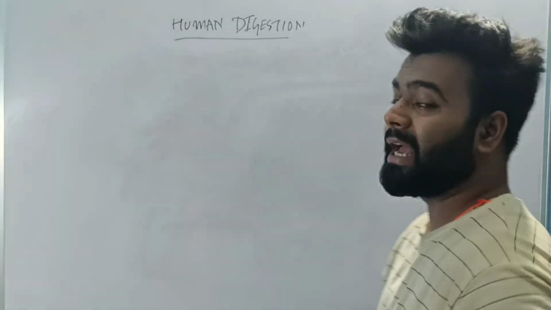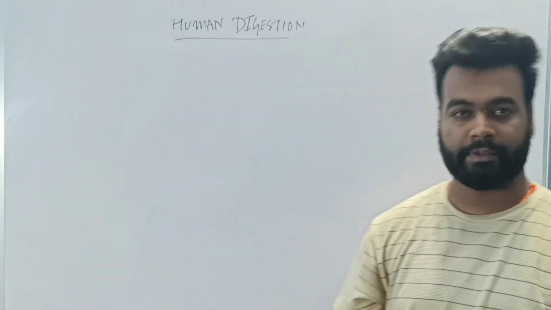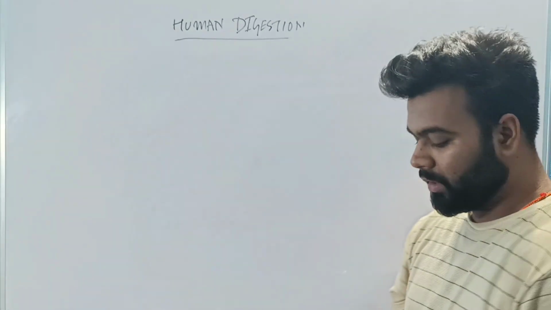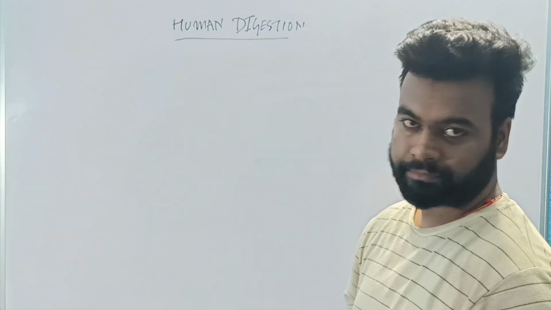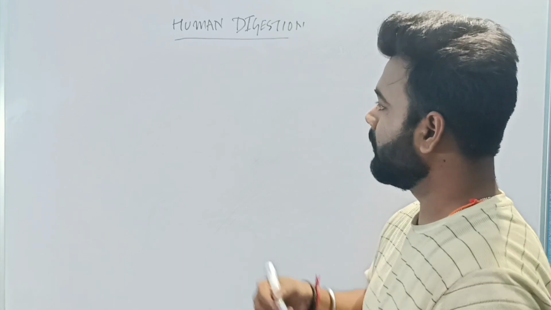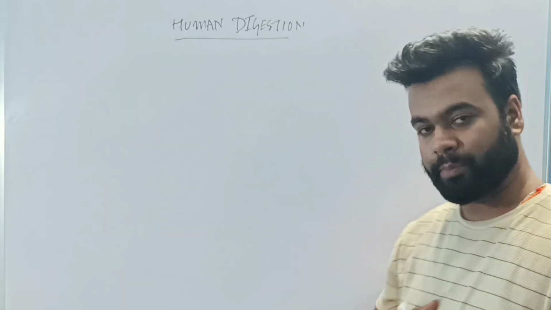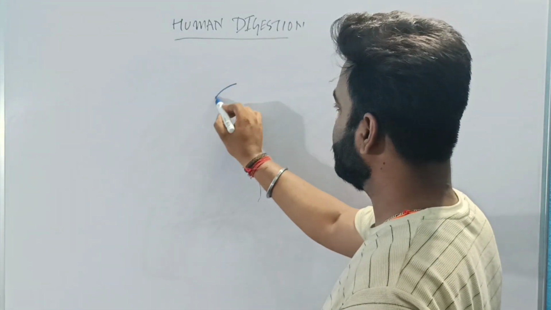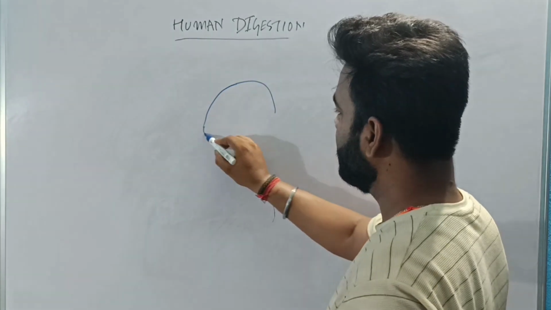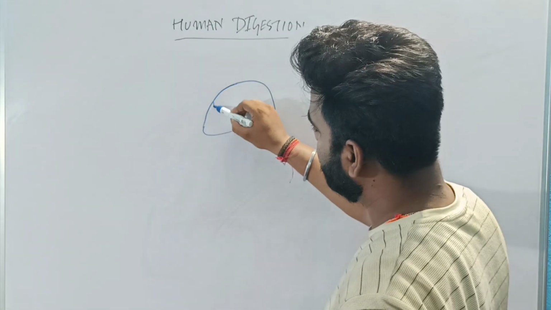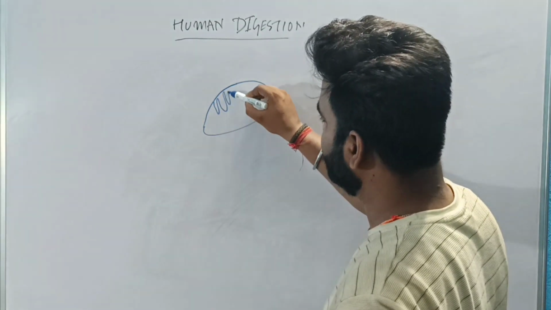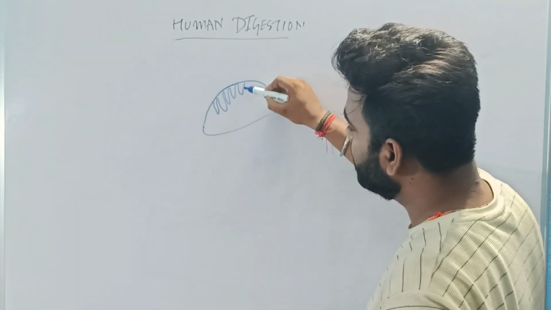Is that clear? So as soon as the digestion is completed in the small intestine, suppose this is your small intestine. There are certain finger-like projections present on the inside surface of the small intestine.